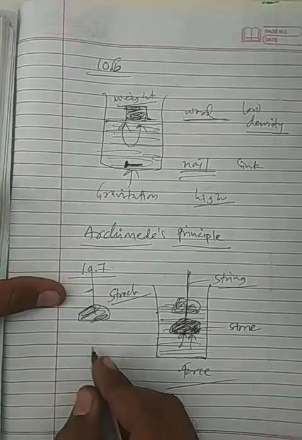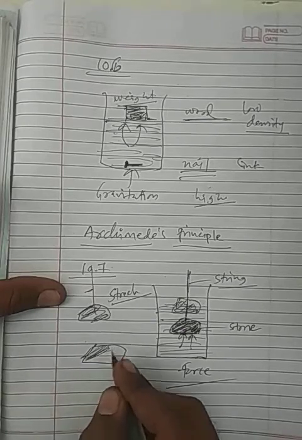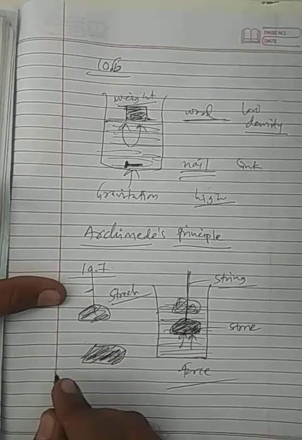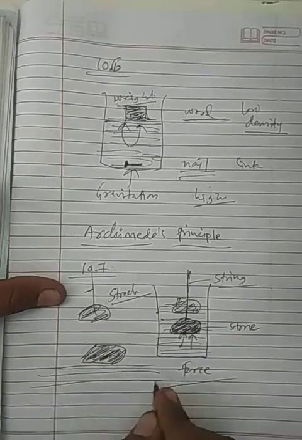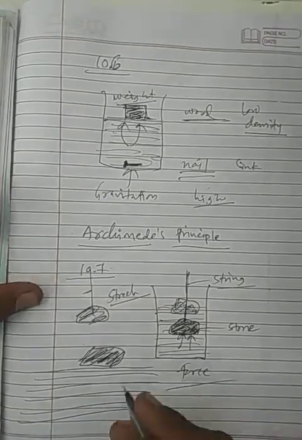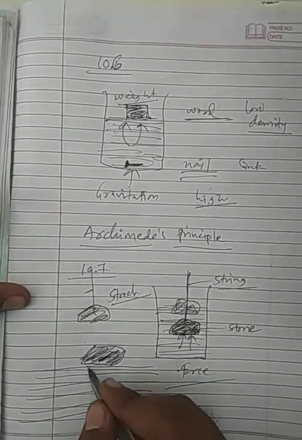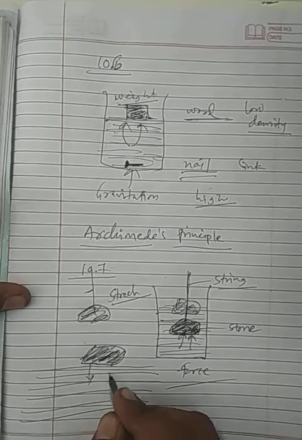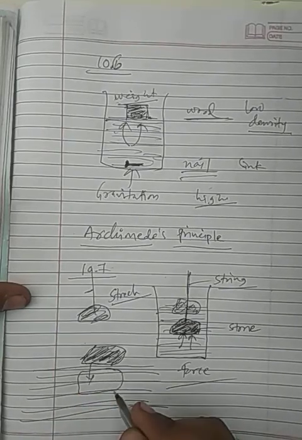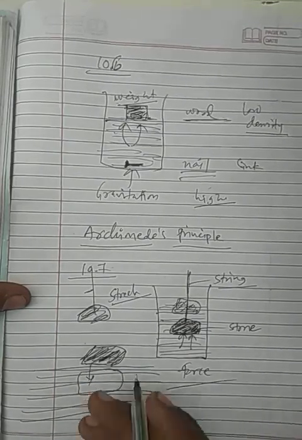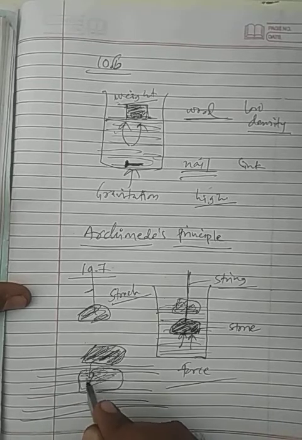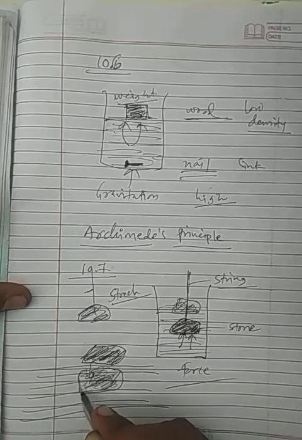Means when this stone is thrown in water, it will require some space in water, so there will be displacement of some of this water according to the area of this stone.